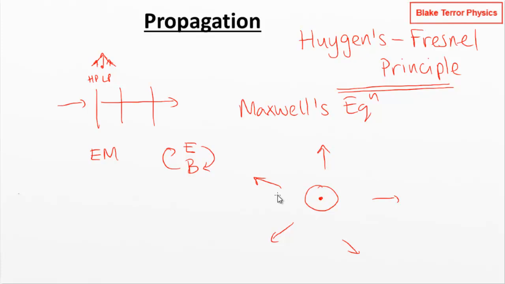How do we know how this is going to propagate? Well, according to the Huygens-Fresnel principle, we can take every single point on this wavefront. Now, remember these lines, if you think back to the previous video that I did on how we can represent waves, we talked about wavefronts. We can take every point, of which I've marked some on this line that is a wavefront, and treat that as an imaginary new source of propagation, a new source of a wave disturbance. So you can draw little ripples around each one of these circles all the way round.